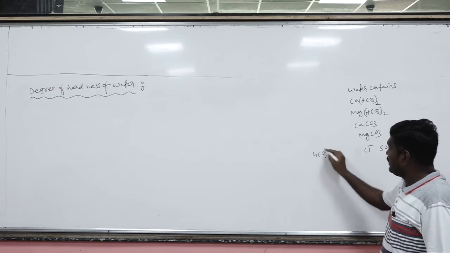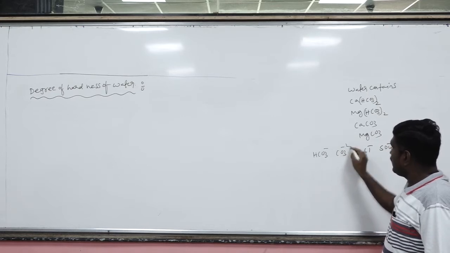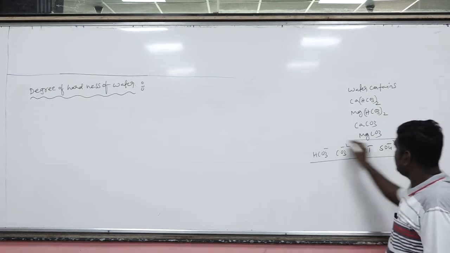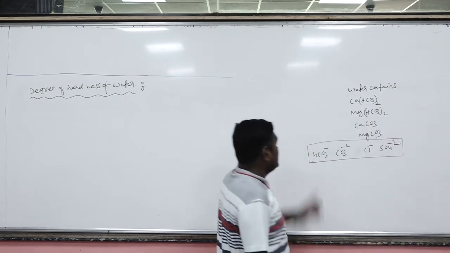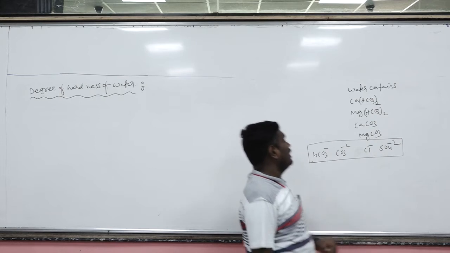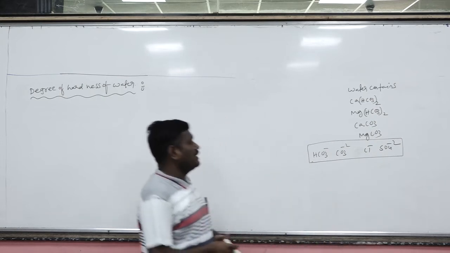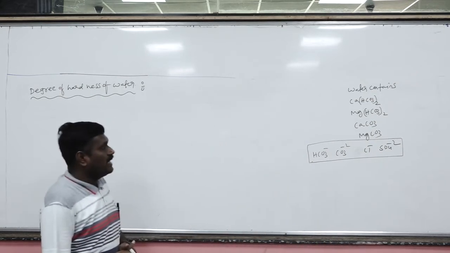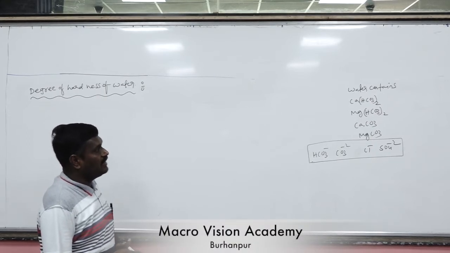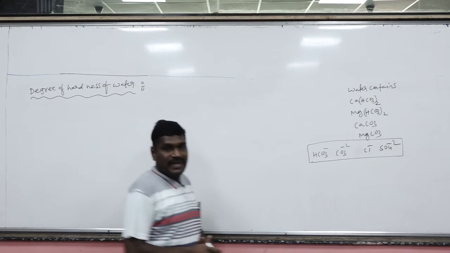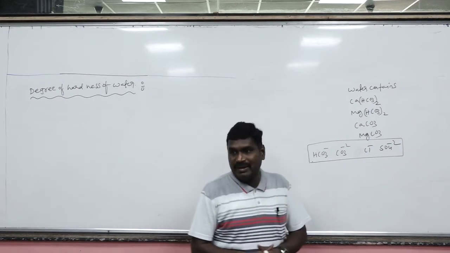Carbonate, bicarbonate, chloride and sulfate. These are the ions present in the water, due to which there is hardness of water. The hardness of water is of two types: temporary hardness of water and permanent hardness of water.